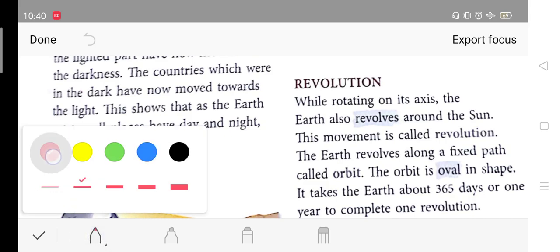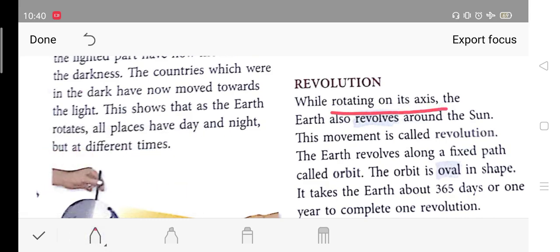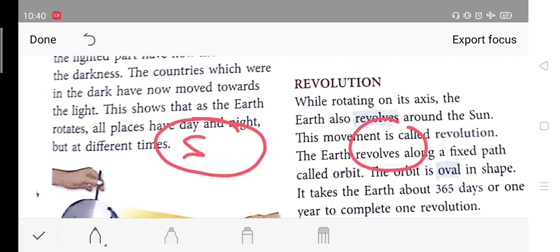Okay, so while rotating on its axis, like I told you, the earth अपनी भी axis पे घूम रही है. तो while rotating on its axis, the earth is also revolving around the sun. If this is the sun, I am writing S, and this is the earth, we know the earth is tilted. तो अर्थ अभी यहाँ पे है, अर्थ अपने भी चक्कर काट रही है एंड सन के भी चक्कर काट रही है, ऐसे.